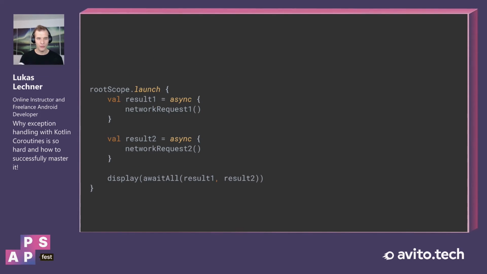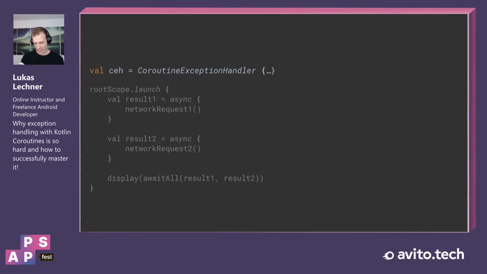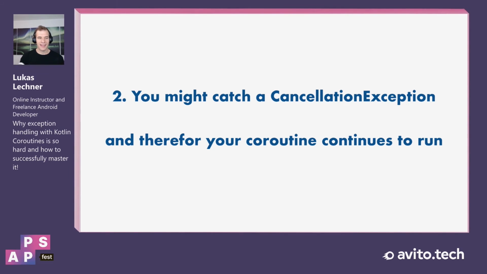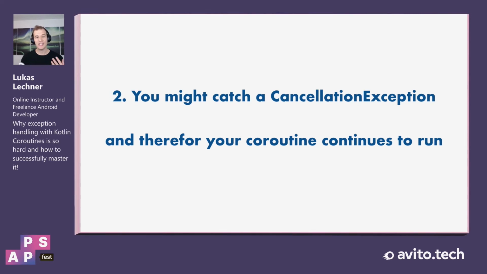What can we do to fix this? Well, try catch is not correct here. Instead, we should use a CoroutineExceptionHandler and install it either in the root scope or in the root coroutine as we do it here. The second really important aspect when you use try catch is that you might catch a cancellation exception, and therefore your coroutine continues to run.